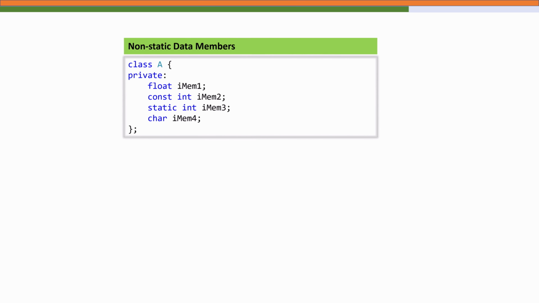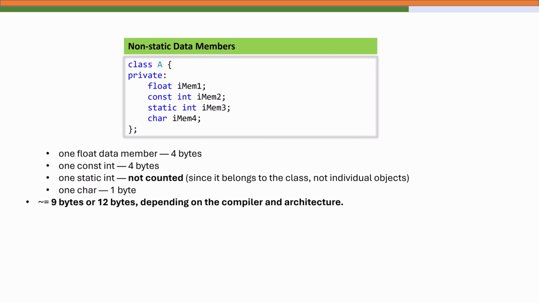The first rule is that only non-static data members are counted when calculating the size of a class or an object. Let's look at this example. We have a class A with one float data member that is 4 bytes, one constant integer, again 4 bytes, and one static integer. This is not counted since it belongs to the class, not to individual objects. And then one character that consumes 1 byte of memory.